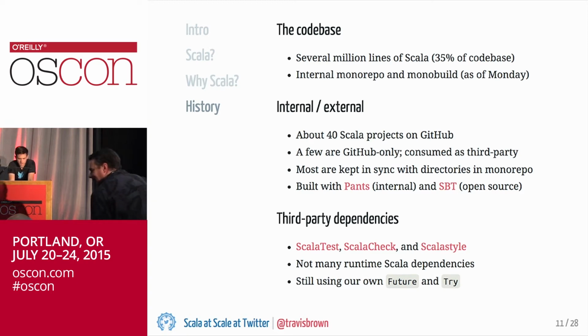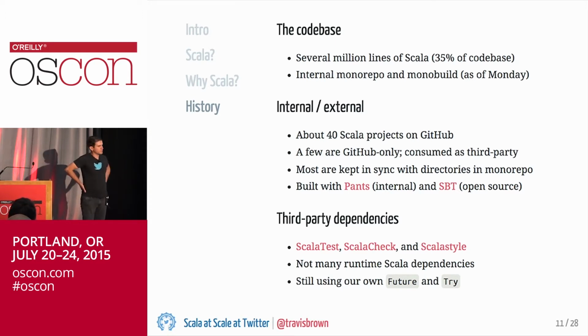Okay, so I mentioned that we're using ScalaTest and ScalaCheck. We also have recently started using Scalastyle for certain projects in the monorepo. And we're really happy with these dependencies and the ways that they help us maintain our code base. But we don't have many runtime Scala dependencies. And I'll talk a little bit about why that's the case in a minute.